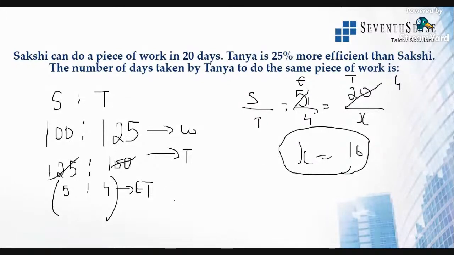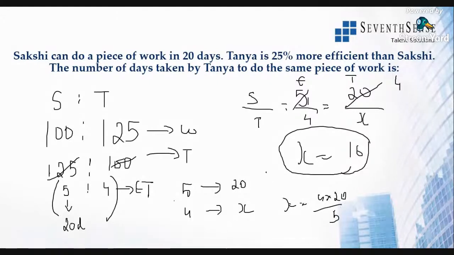All right. So if Sakshi completes in 20 days, if you know ratio and proportion, Sakshi's time is 20 days. So if 5 units is 20, what is 4 units? It is x. So x is equal to 4 into 20 divided by 5. Ratio and proportion, if you know, it will be easily solved. So this will be 16 days. Clear? Hope you all understood this.